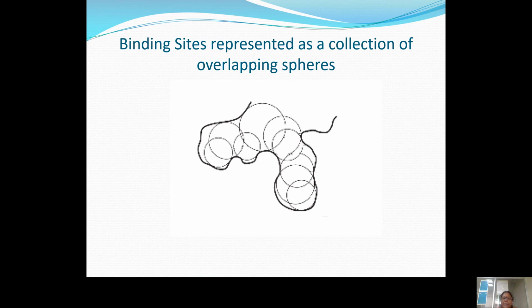Based upon the scenario, the starting point is the binding site represented as a collection of overlapping spheres. First, if I do not have a ligand, this algorithm builds the ligand: the structure of the cavity portion is determined, and from that, spheres are inserted in the space.